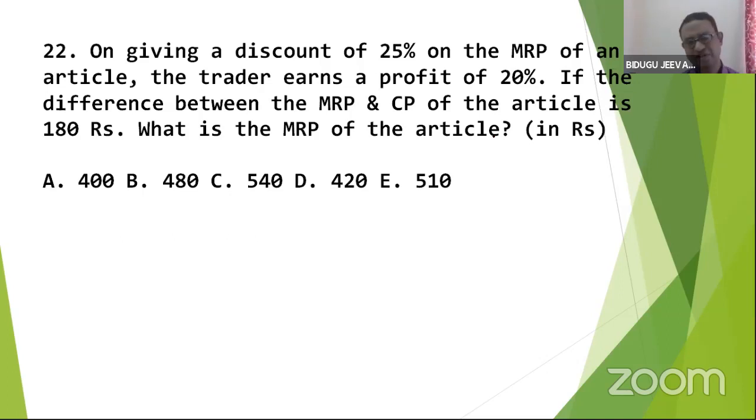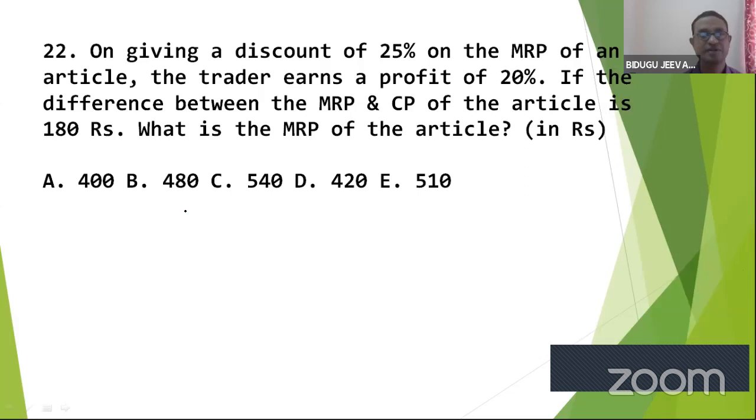Now here, on giving a discount of 25% on the market price of the article. So I said, this is the market price, 100. Discount is given as 25%. That means they are going to sell it for 75 rupees, right?